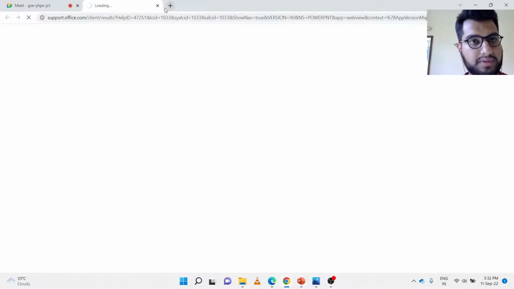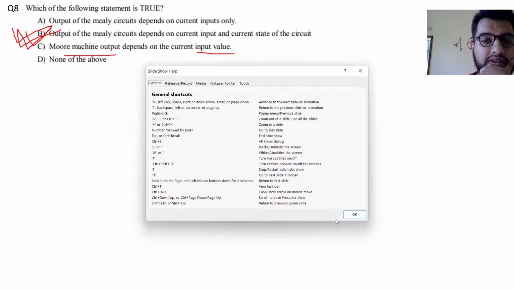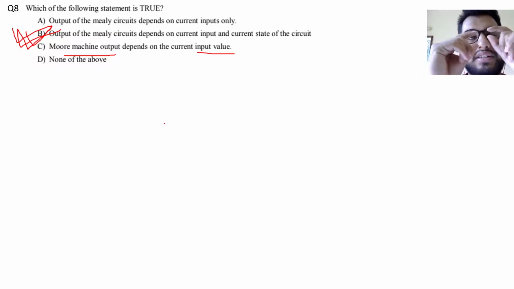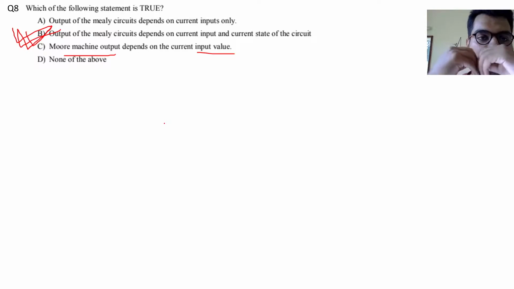Mealy circuits are sequential circuits in which the output depends on the current input and the state. You can just say it is a combinational circuit with some memory, where the output will depend on the current state of the inputs and whatever state it was in, not only the inputs. But in the Moore machine, it depends on the state, its memory, not on the inputs. So you can just refer to the lectures to get more acquainted with this.